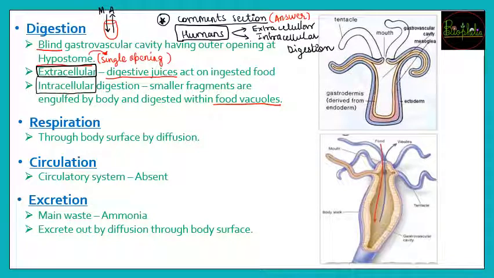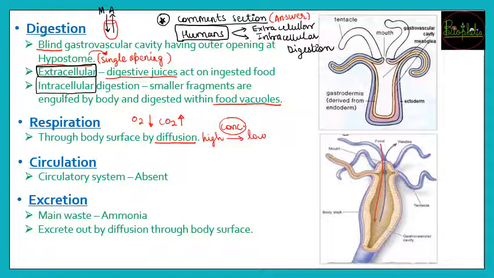Now moving for the respiration. Respiration में क्या होगा? It will be just the simple diffusion, because still there are no organs that are formed specifically for respiration. So cells जो भी है वो diffusion through the concentration gradient, that is from high concentration to low concentration levels, the diffusion will occur, and from that the respiration, that is oxygen coming in into the cells and carbon dioxide released out of the cells, is going to occur.